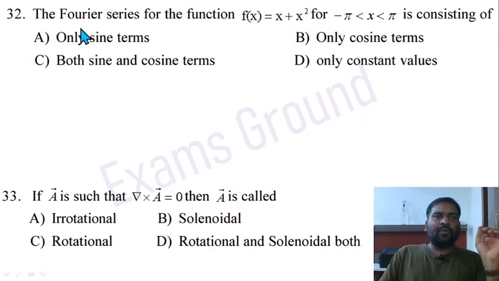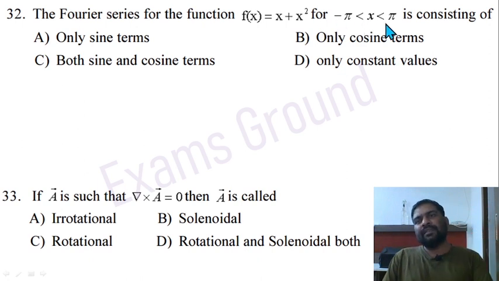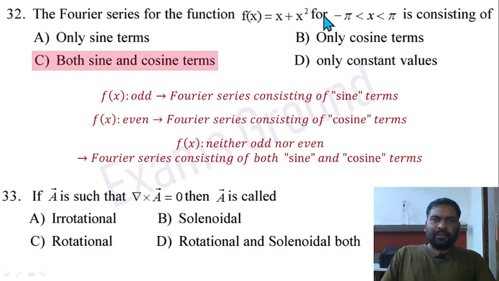Question 32. The Fourier series for the function f(x) equal to x plus x square for minus pi less than x less than pi is consisting of. If this function is odd, then the Fourier series consists of sine terms only. If it is even, then cosine terms only. But here x plus x square, so this f(x) is neither odd nor even. In that condition, the Fourier series consists of both sine and cosine terms. Option C is correct.